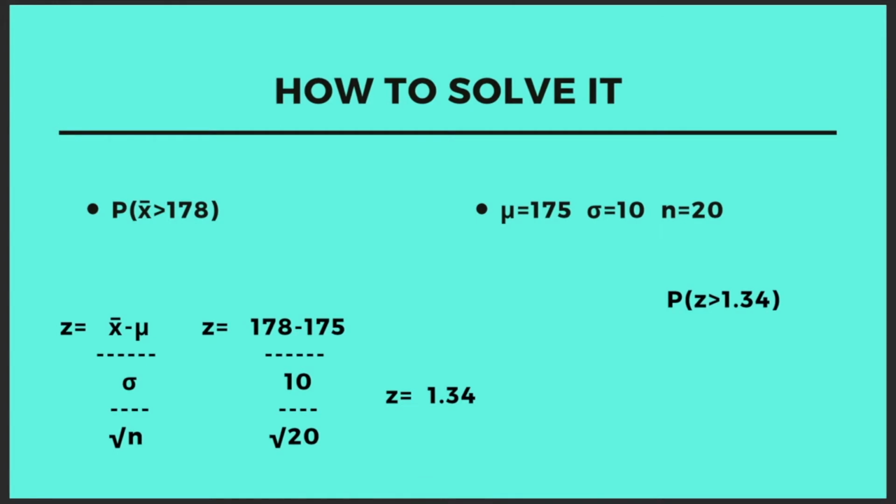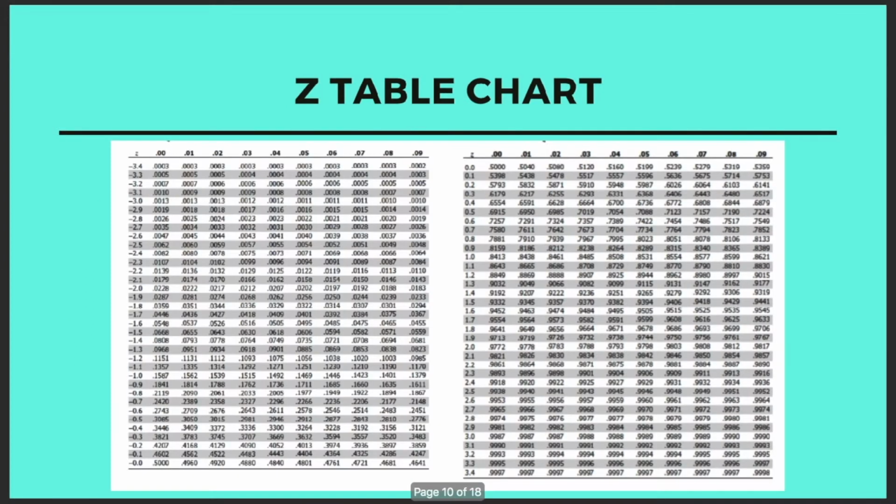We rewrite the probability, so now it's the probability of Z greater than 1.34. In this case, Z is greater than the number, so we have to put 1 minus the probability. To get that number, we search it on the Z table chart.